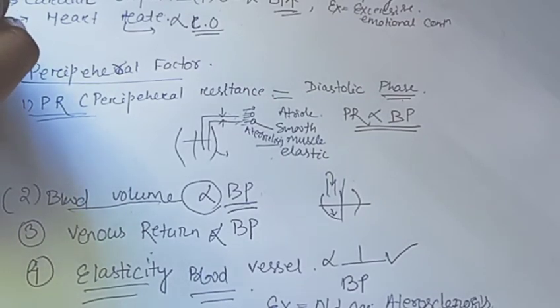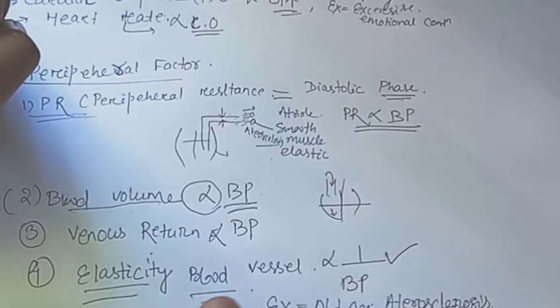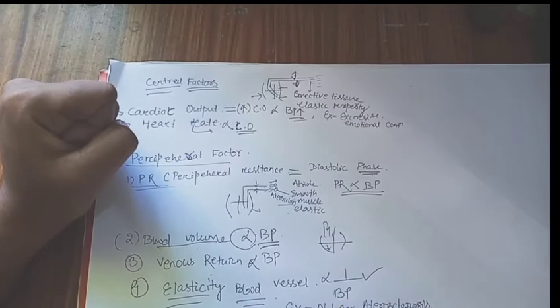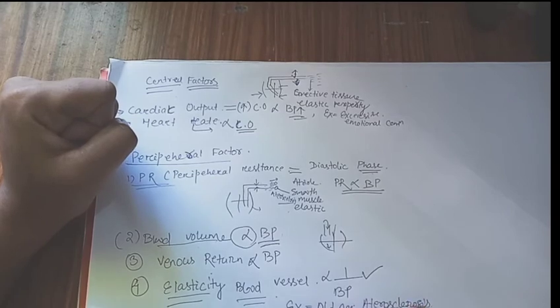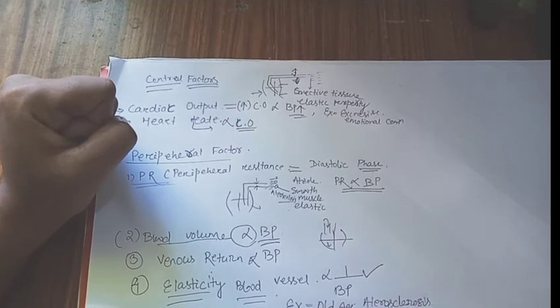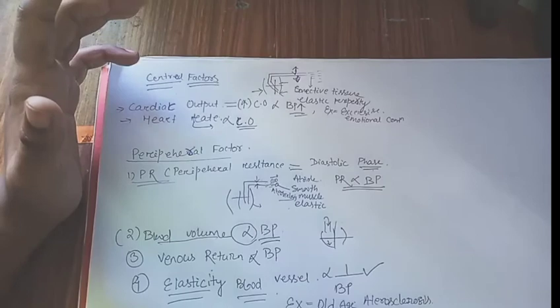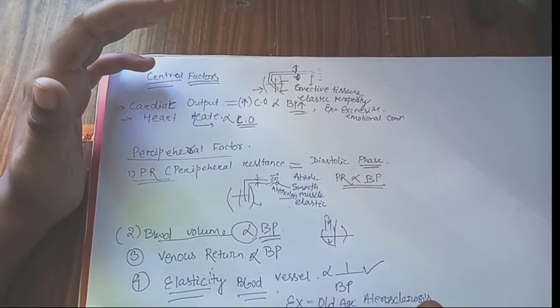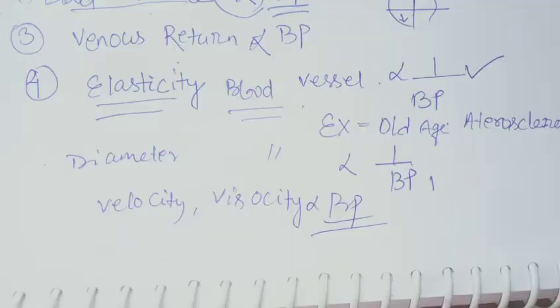Diameter is also inversely proportional to blood pressure, because if the diameter increases more, then blood pressure will decrease, because volume will increase, then the pressure will decrease. So that is inverse. Then velocity and viscosity are both directly proportional to blood pressure, because when velocity increases, pressure will be more.